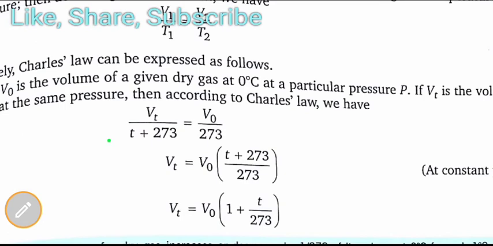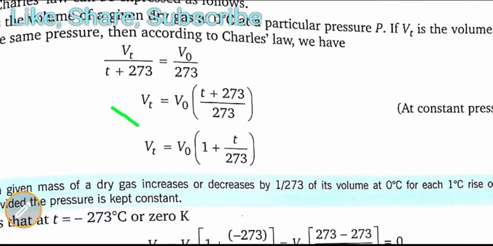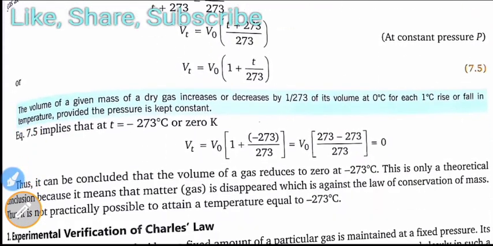Vt upon t plus 273, because it is in degree centigrade and we have to change it to Kelvin, is equal to V0 upon 273, at constant pressure. So we can write Vt is equal to V0 times (t plus 273) upon 273. Then Vt is equal to V0 times (1 plus t upon 273), because we can write 1 here. So this becomes equation 7.5.